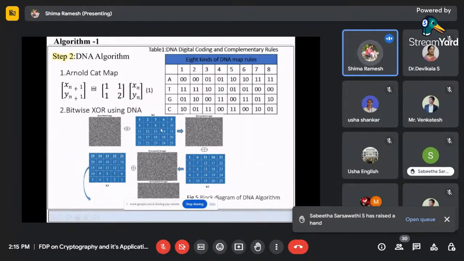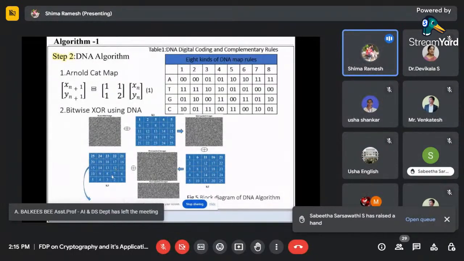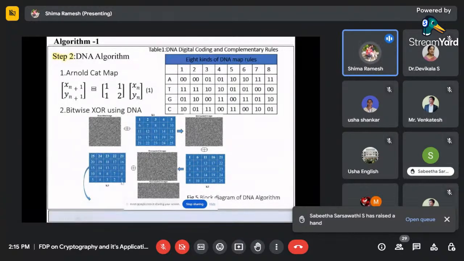Again, I XOR with the same DNA matrix, shifted by 90 degrees, or I can say the transpose of the matrix. You can see 1, 2, 3, 4, 5 coming down. So I am just taking the matrix transpose, and I get an encoded image like this. Again I XOR this with the next key, K3. How did I get the third key, K3? Just by flipping by 90 degrees: this one moves here and that one comes here. So I get K3, and the final result is my encoded image like this.